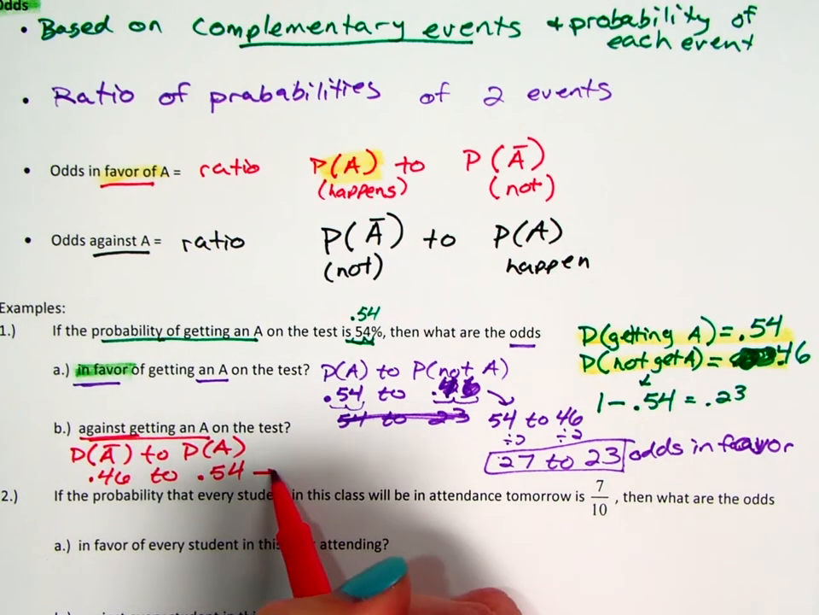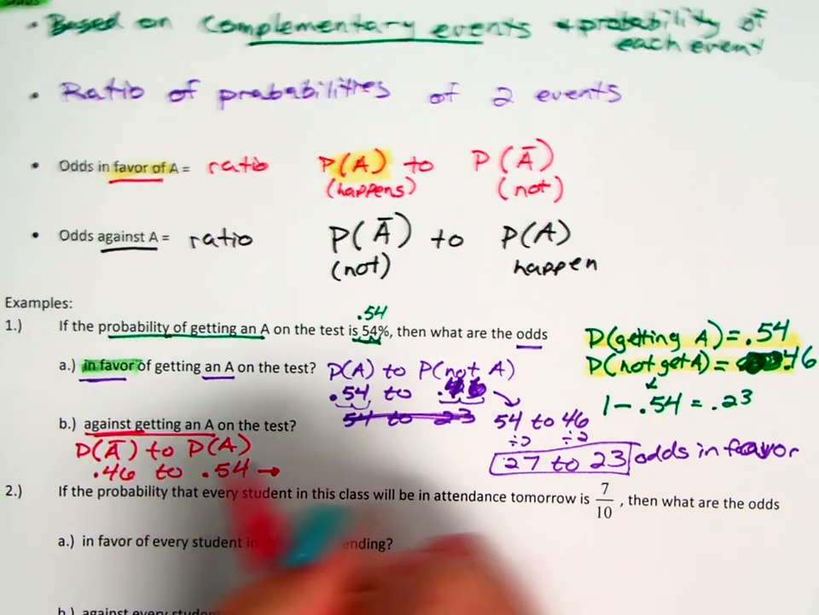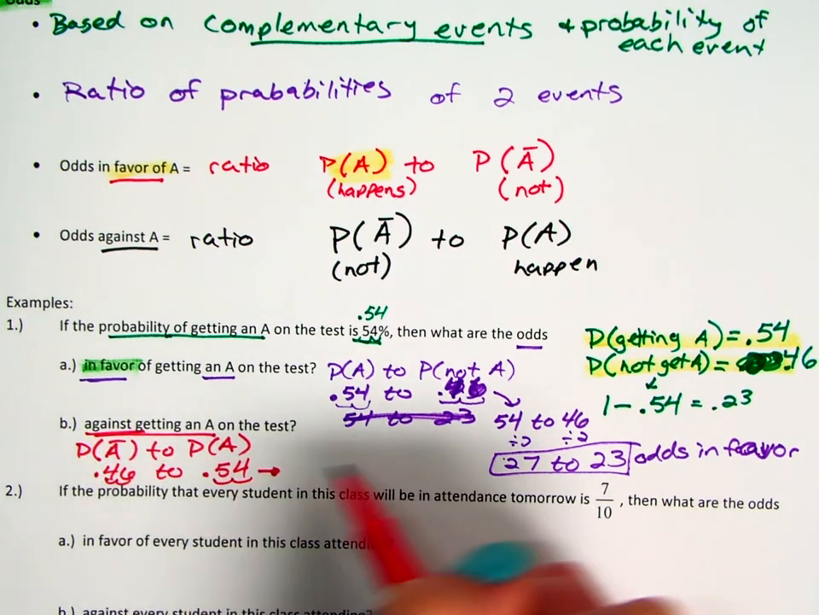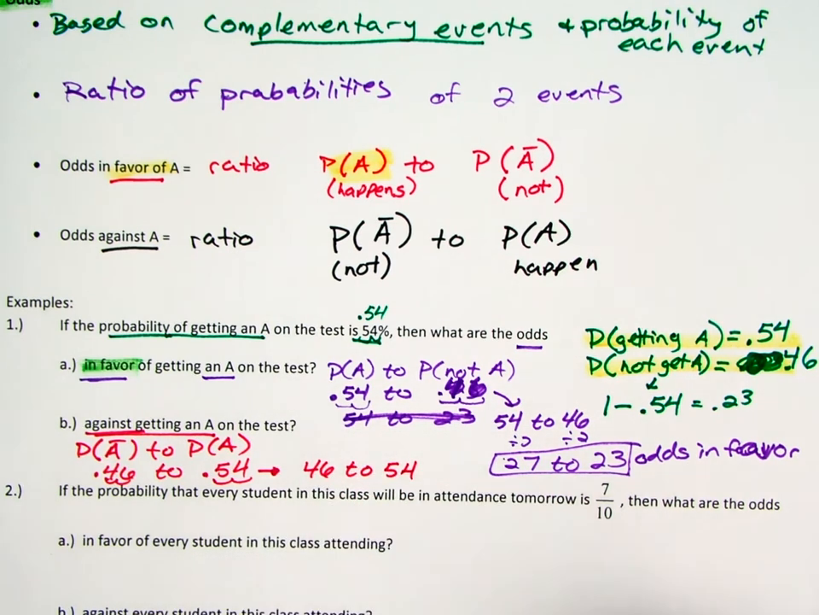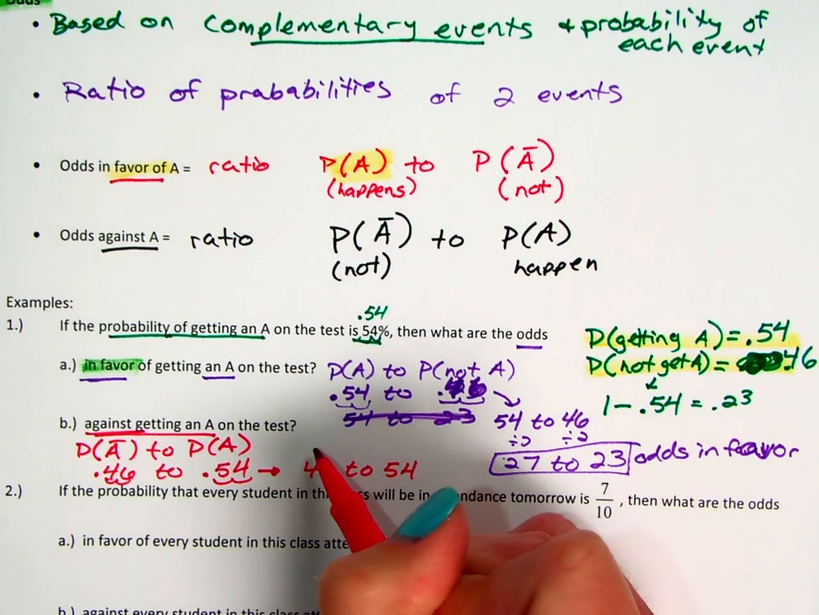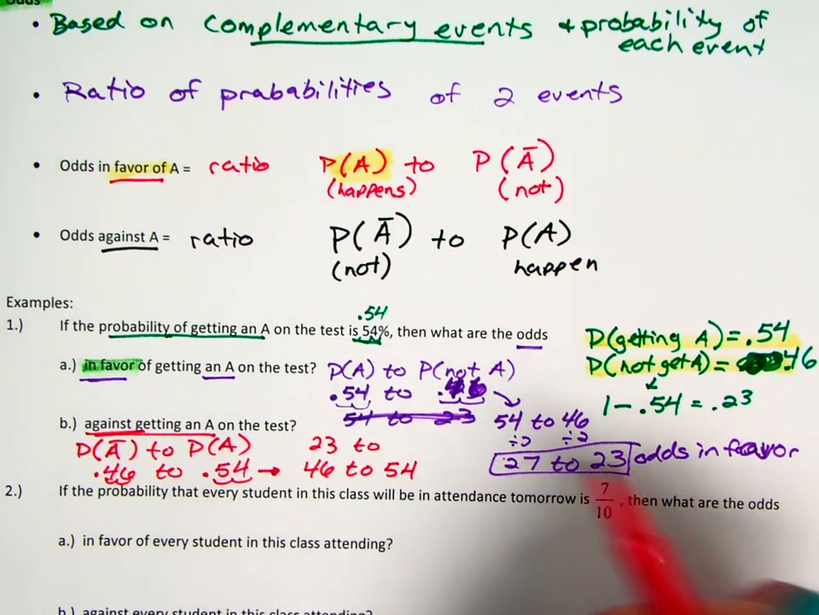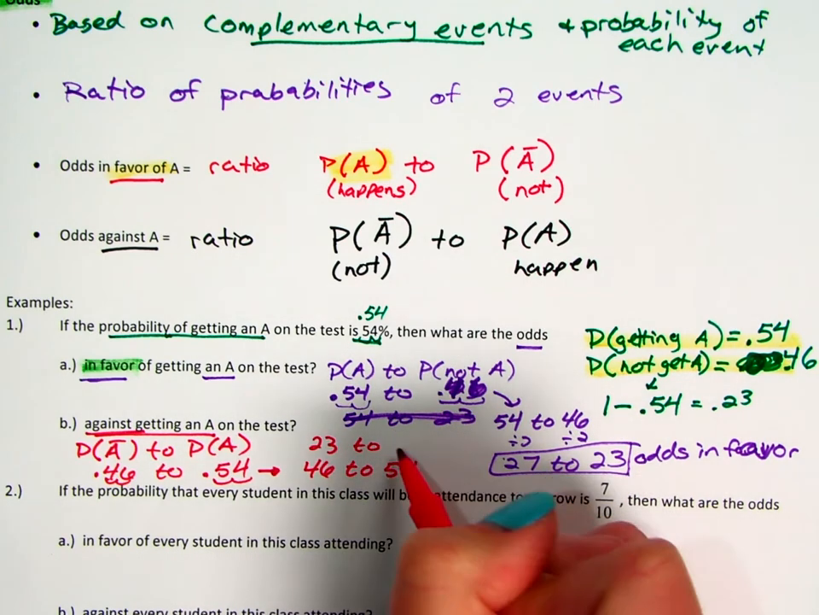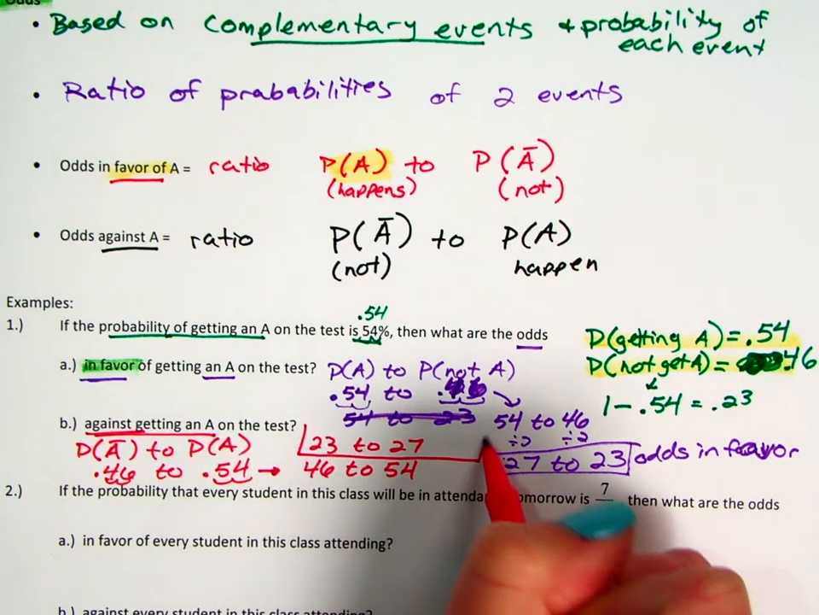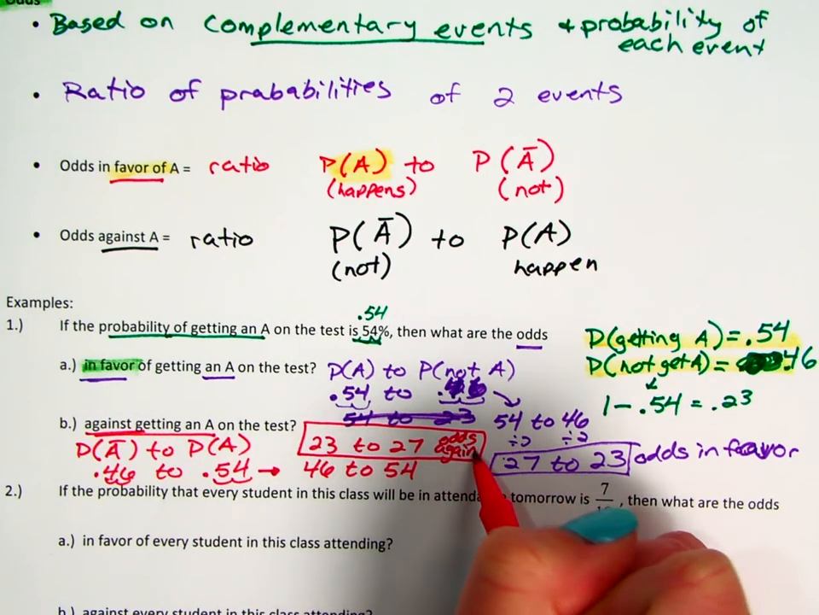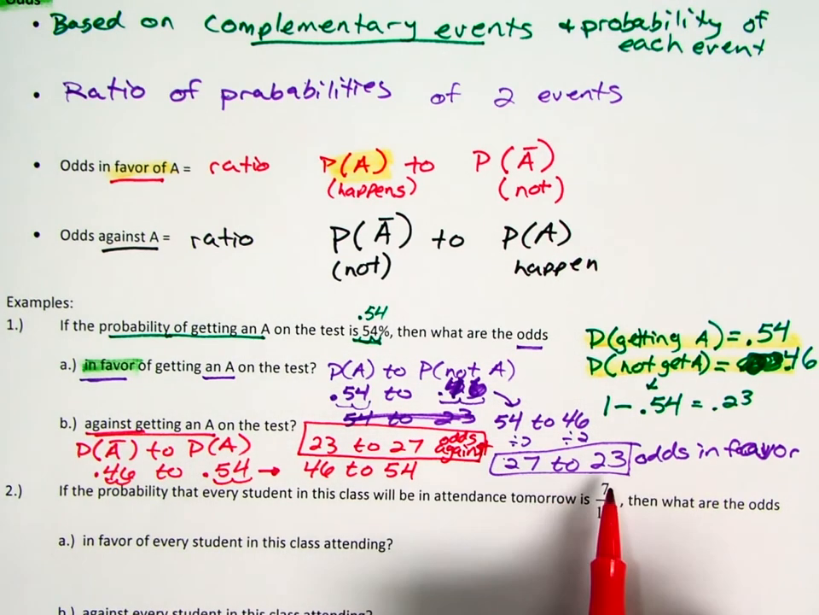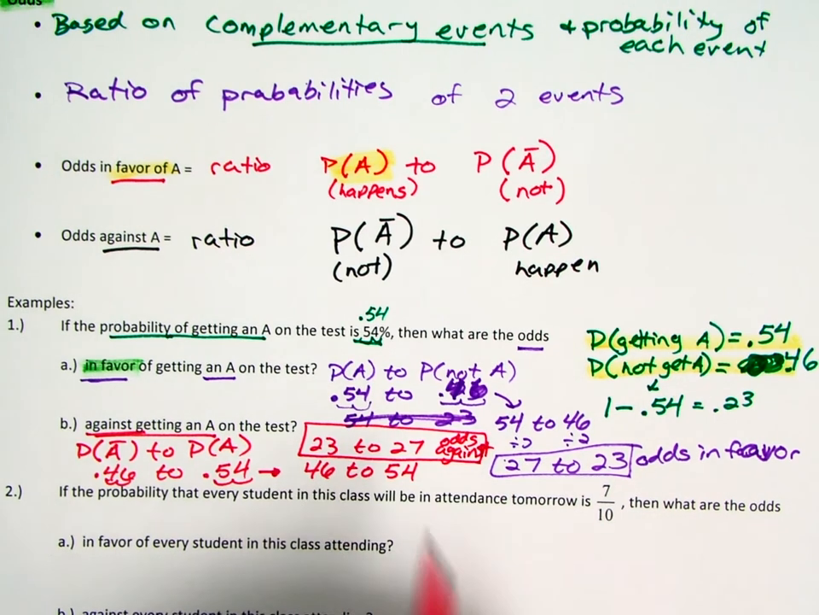Then we need to convert that so that there are no decimals, so we move them both over twice to get rid of the decimal, and it would be 46 to 54. And again, if we can find a common number that goes into both of them, then we should simplify that, and it would be 23 to 27, the odds against. So the odds of getting an A are 27 to 23. The odds of not getting an A is 23 to 27.